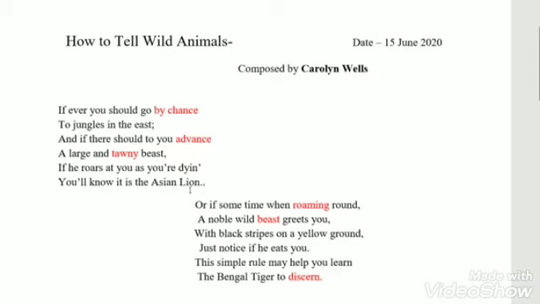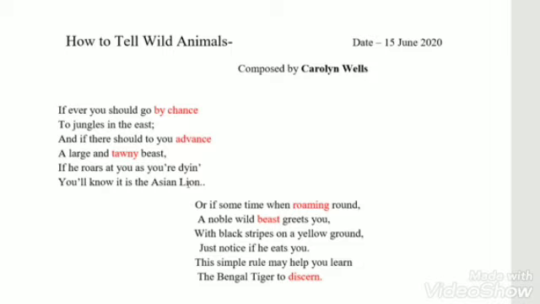Here in the first stanza, some literary devices are used. First of all, we will understand the rhyming scheme. The rhyming scheme is A, B, A, B, C, C. Like chance, advance, east, beast, dying, lion.